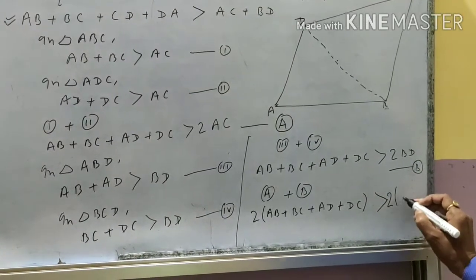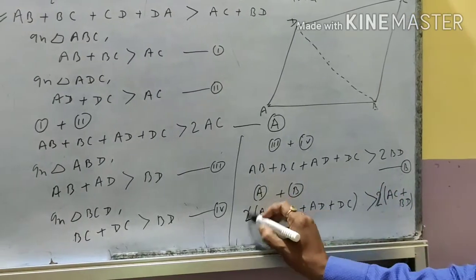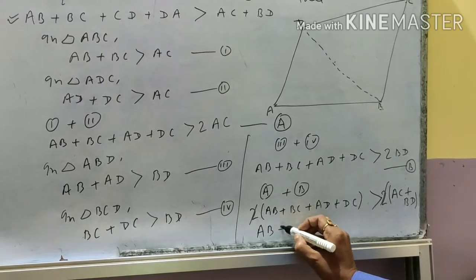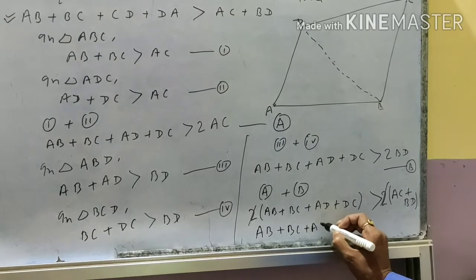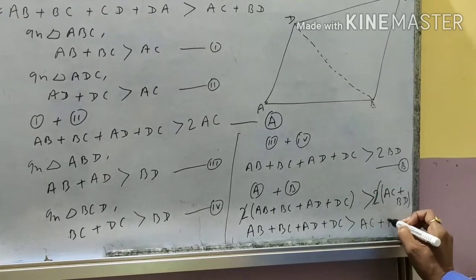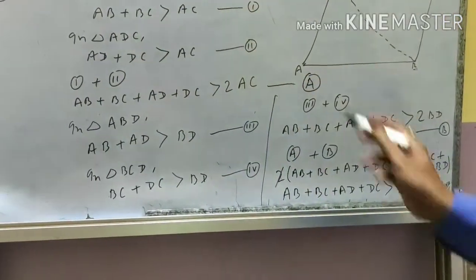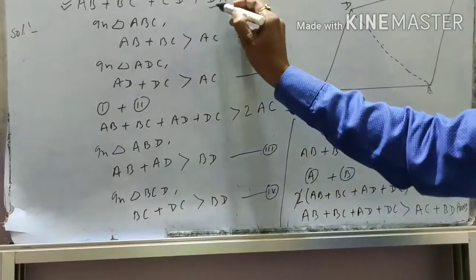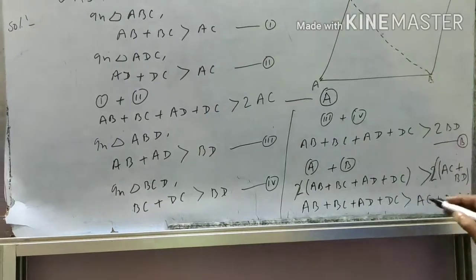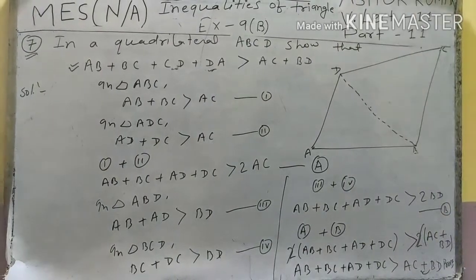So again, student, 2 is the common, then AC plus BD, then 2 and 2 cut down, and the result is the proof. AB plus BC plus AD plus DC is greater than AC plus BD. Look at the proof here, student. DC or CD, both are the same. Student, this is your final proof. I hope you will understand question number 7.